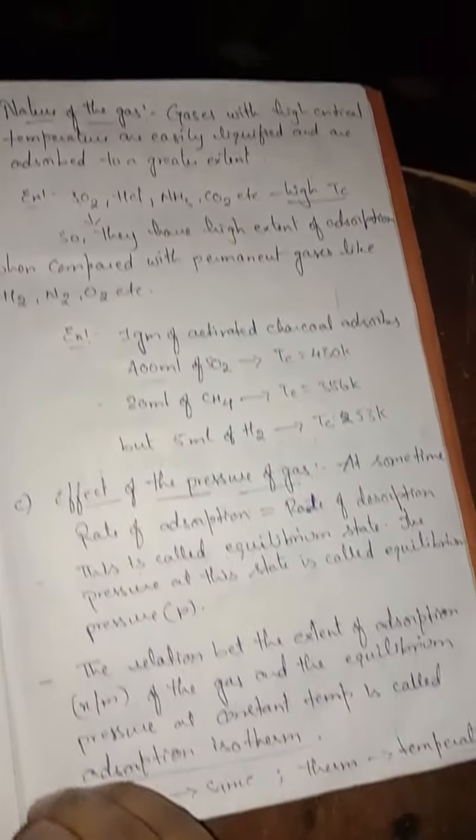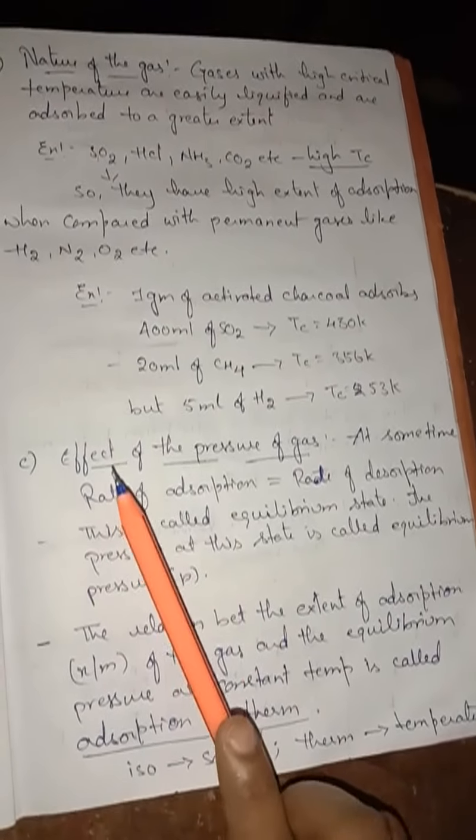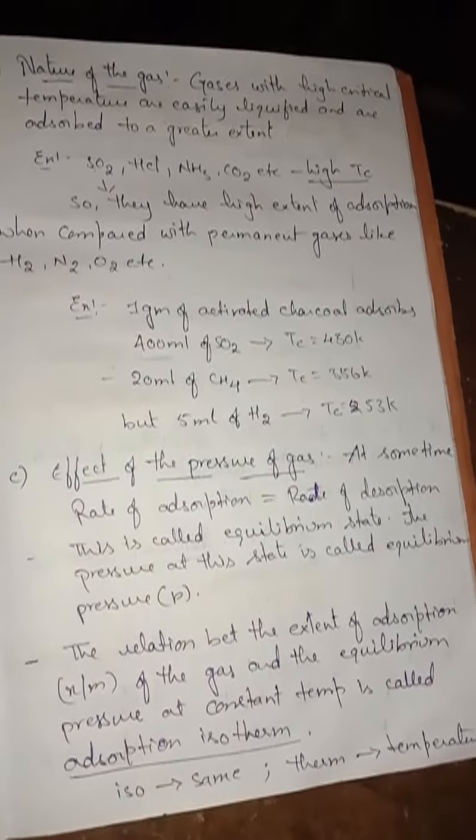So here, regarding the nature of the gas, the gases which have high critical temperature can be adsorbed more easily when compared to the permanent gases like H2, N2, O2. So you can see this example. By seeing this example, you can better understand. Next comes pressure.